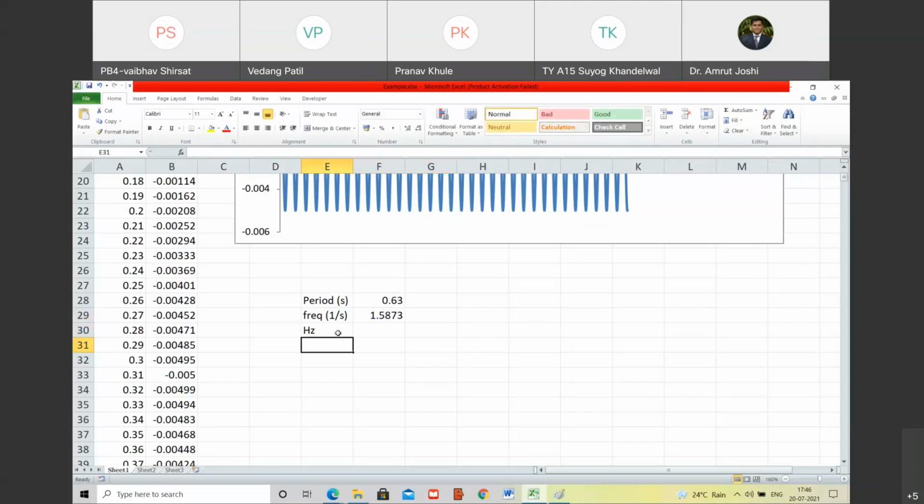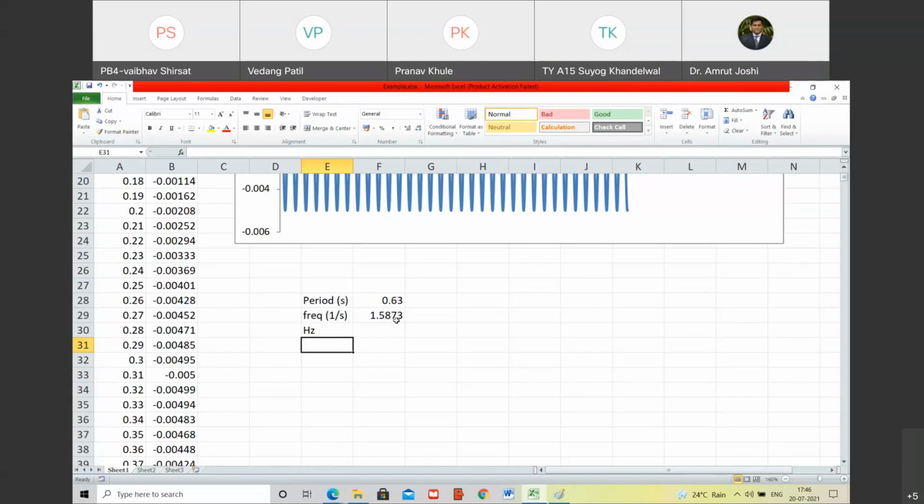So look carefully. The frequency of this signal is 1.5873 hertz. What does that mean? You will have 1.5873 cycles per second. Do you agree with me? So if I ask you, in 10,000 seconds, how many cycles would this signal complete? 15,873. Do you agree with me?